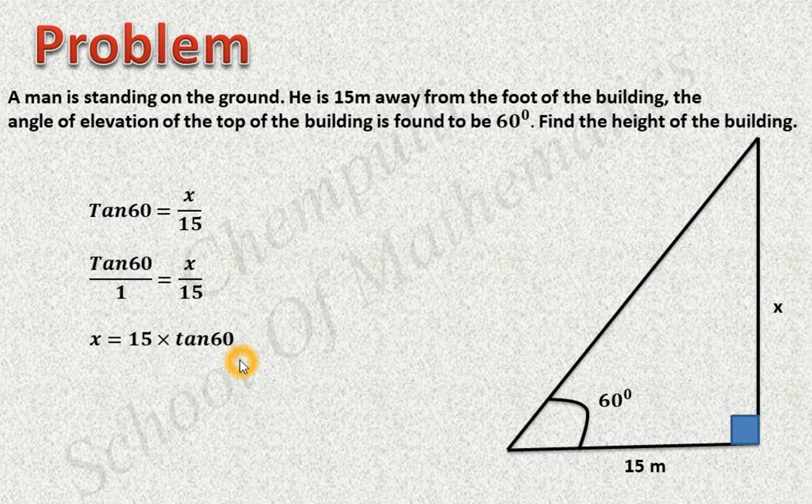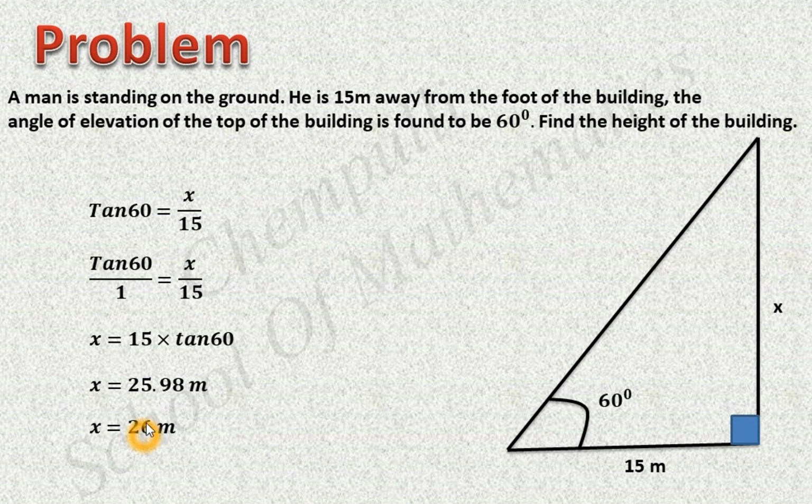Then use your calculator and find this value. 15 times tan 60 gives 25.98. It's not an exact value. But in our case, we have to write our answer in 3 significant figures. Side lengths are always written in 3 significant figures. This is not a 3 significant figure answer, so we have to change it. We will get the answer x equals 26.